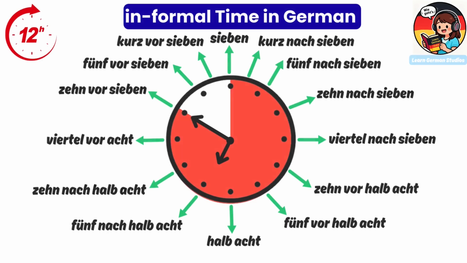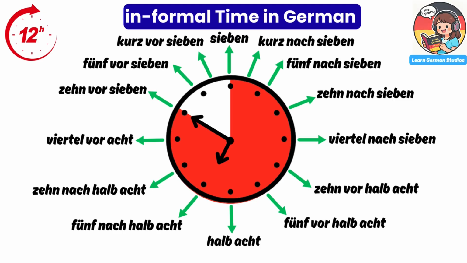If you cannot go through the full video, just remember this clock. On this clock, you can see informal time in German. Germans often do not say the exact minutes. They use words like nach, vor, Viertel, and halb. Very often, they speak towards the next hour. This way of telling time is common when talking with family and friends.